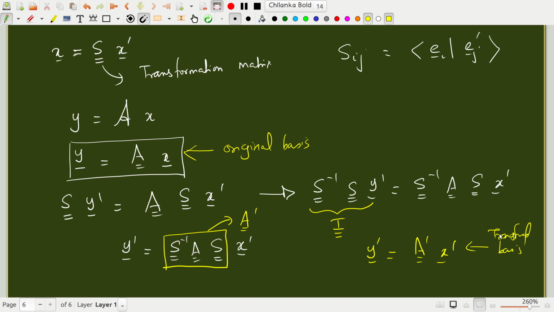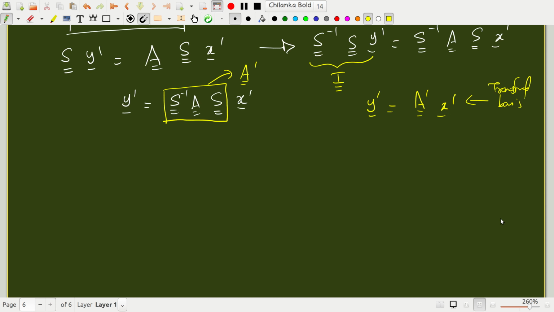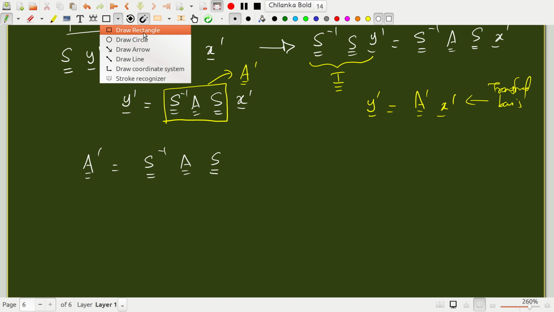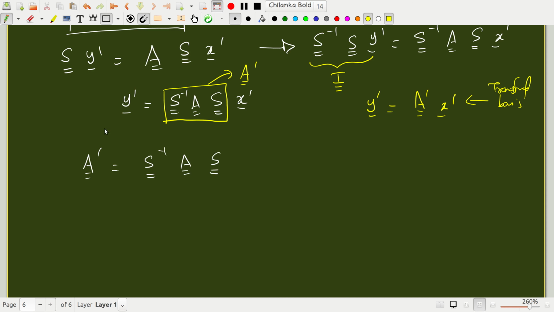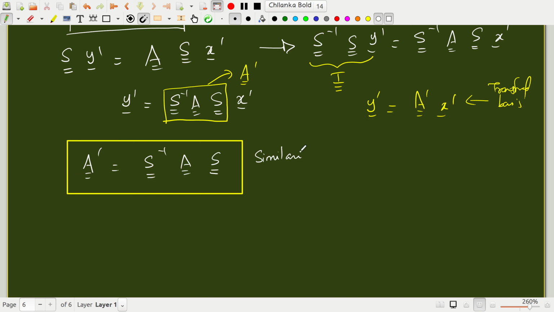So how does the linear operator or matrix change on linear transformation? It changes as A prime is equal to S inverse A S. Such a transformation is called a similarity transformation.